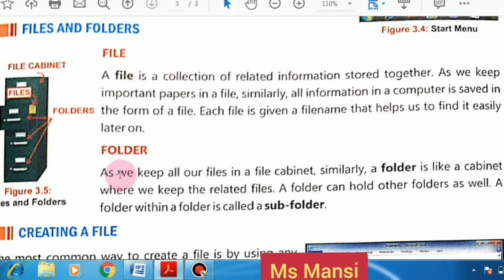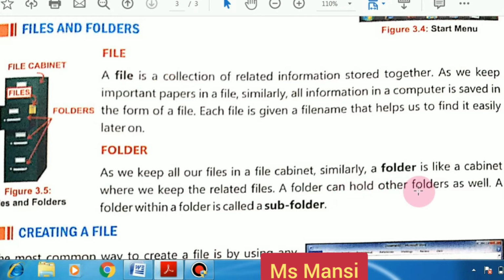Students, what is a folder? As we keep all our files in a file cabinet, similarly a folder is like a cabinet where we keep the related files. For example, if I have 10 files of 10 students, then I put those files in a folder.